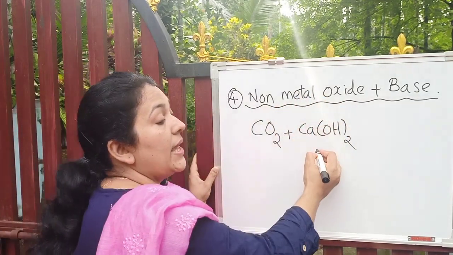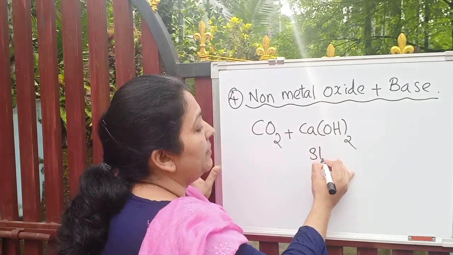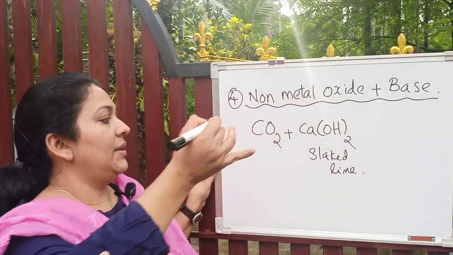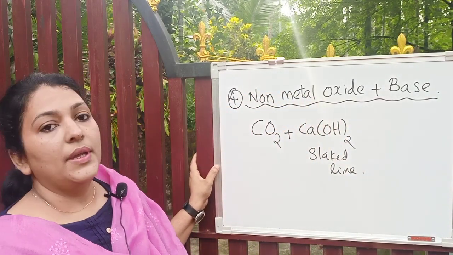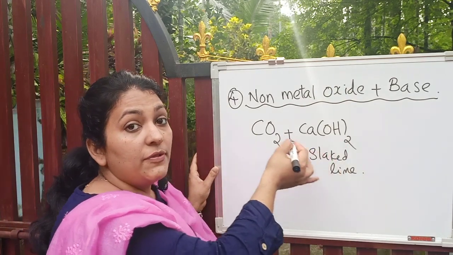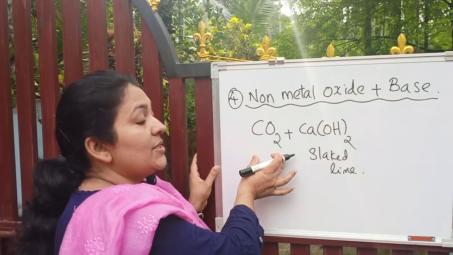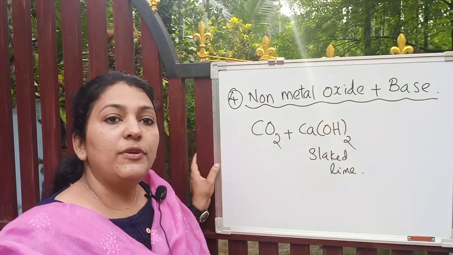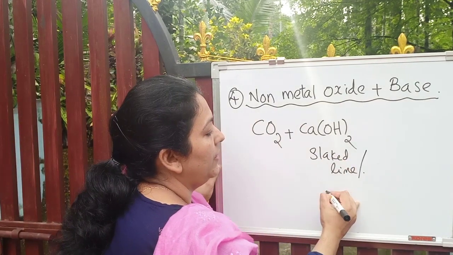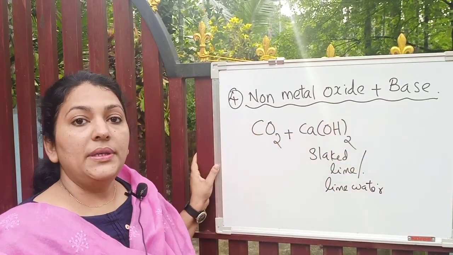What is calcium hydroxide? Which is slaked lime, right? Slaked lime, or lime water. Do you remember this reaction we have learned in the first chapter? That is how to test carbon dioxide. When we pass carbon dioxide through lime water, slaked lime or lime water, what will happen?